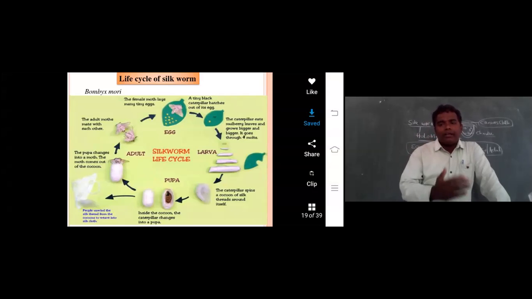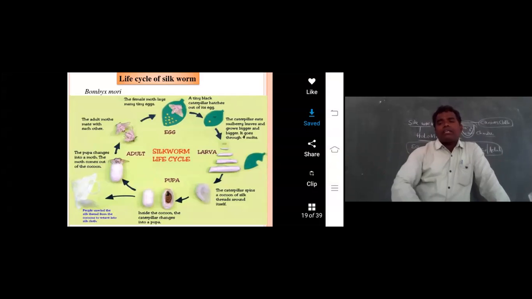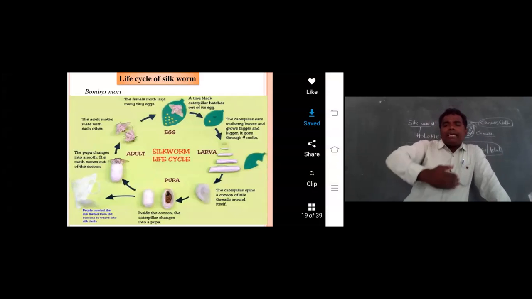After molting, remember one thing: the fourth molting converts into the fifth instar larva. This is a very important thing. This fifth instar larva is unable to feed on any food material. It is converted into a pupa. In the pupa state, using the silk glands and spinning glands, it releases silk threads.